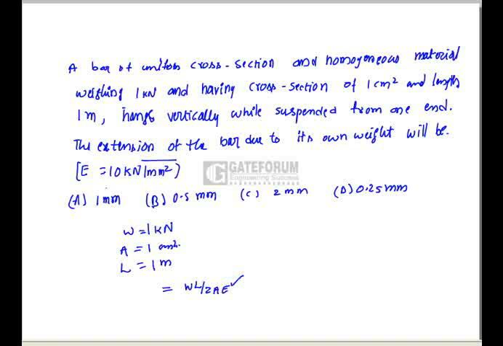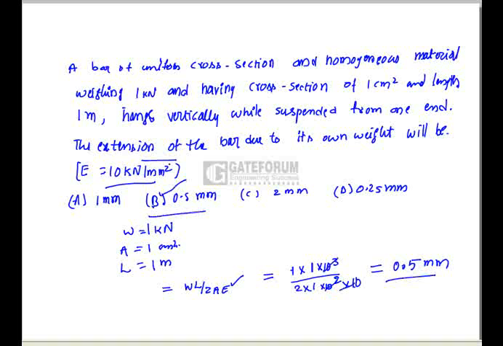E is given as 10 kilonewton per millimeter square. W is 1 kilonewton, length is 1 meter, that is 1 meter into 10 to the power of 3 millimeters, divided by 2 into area, 1 centimeter square, that is 10 to the power of 2 millimeter square, into E, 10 kilonewton per millimeter square. So the answer we get here is 0.5 millimeters. So option B is correct.